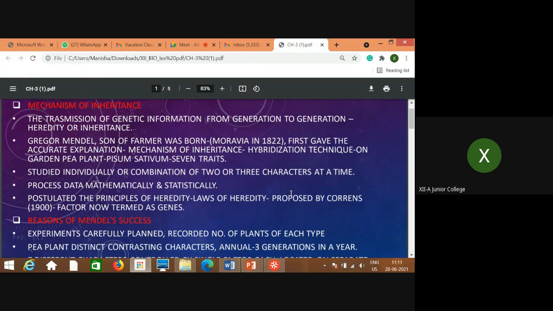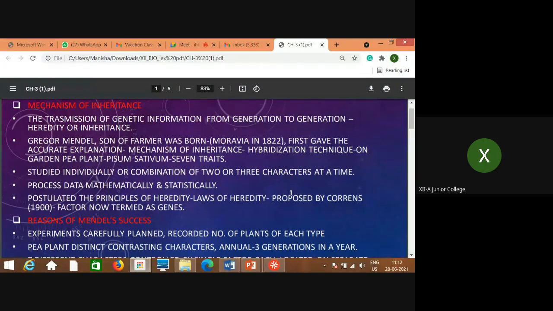While performing his experiments, he kept the data of his experiments, and mathematically and statistically he could prove his results. The analysis of his experiments is given by him in the form of statistics.